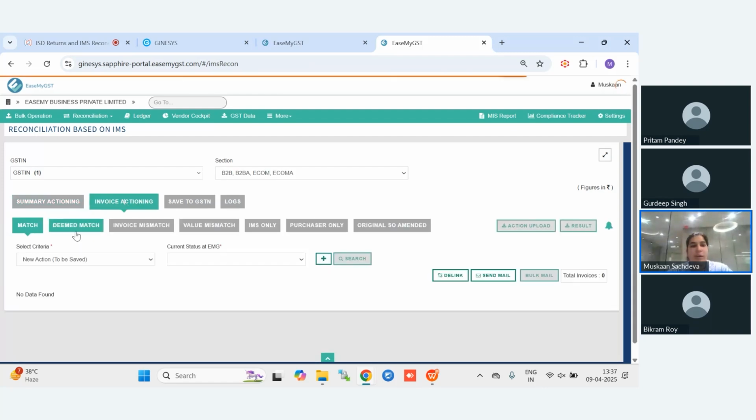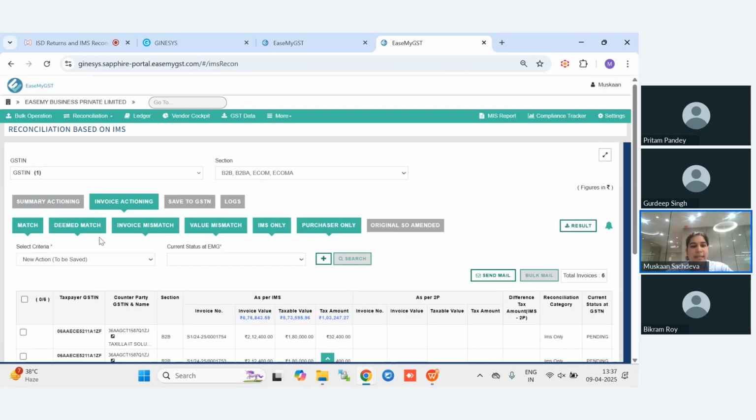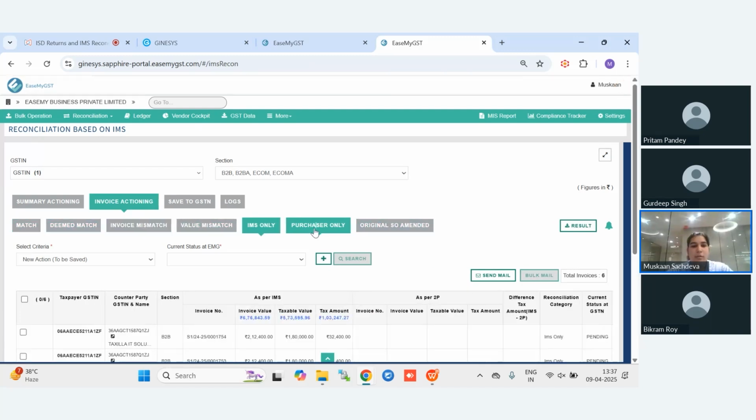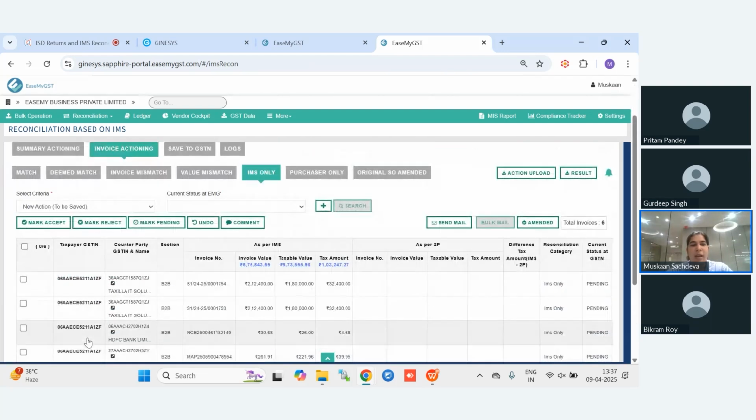We will click on invoice actioning, and the invoices will be bifurcated in these categories. So basically, if you want to take action on invoices, you can take bulk action from our software, but category wise. For example, you need to take action on IMS only invoices. Okay. So look, if I select only one category from above, then I can take action on these invoices. For example, you can take individual action also, and you can take bulk action also from here.